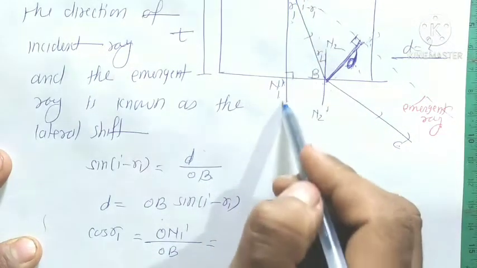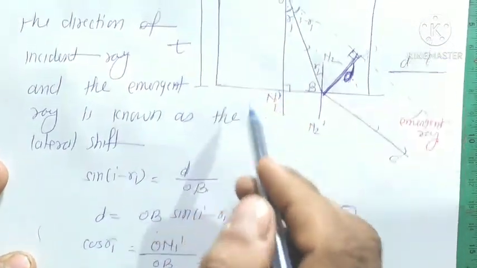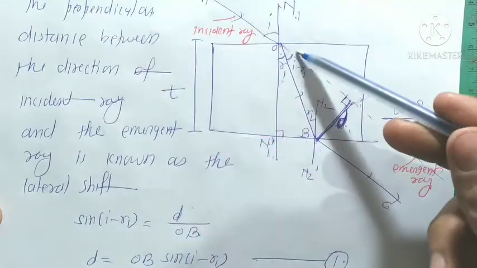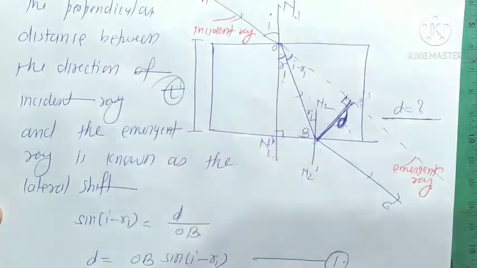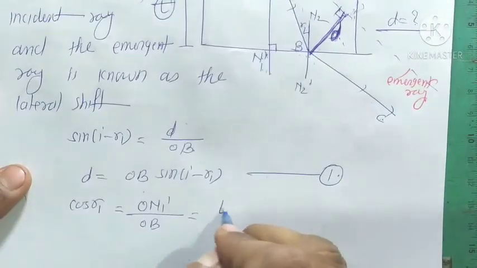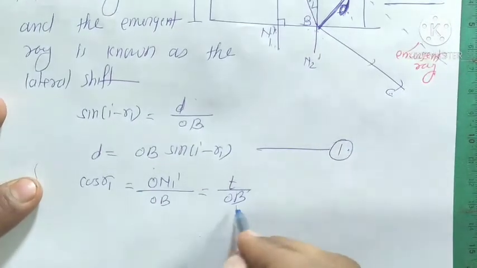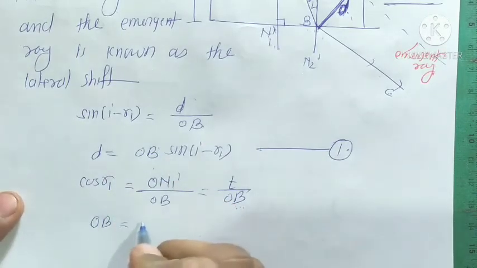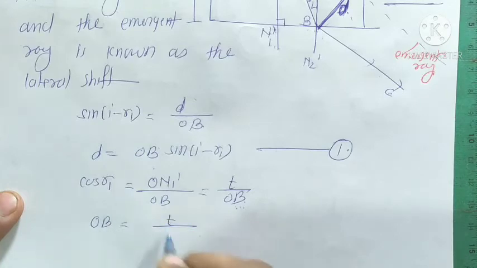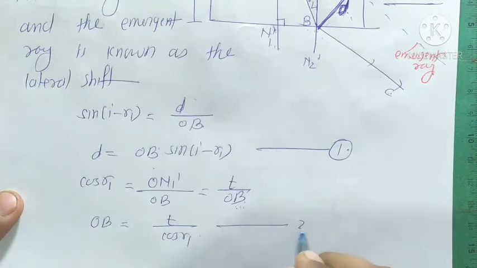What is O N1 dash? This is the thickness of this glass slab, that is T upon OB. So we have to find this value OB. OB is equal to T upon cos R1. We give it equation number 2.